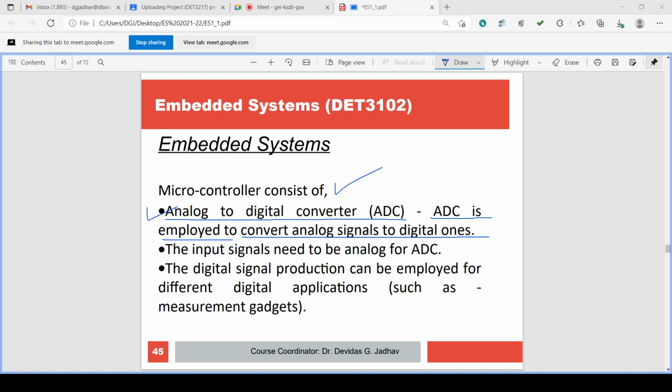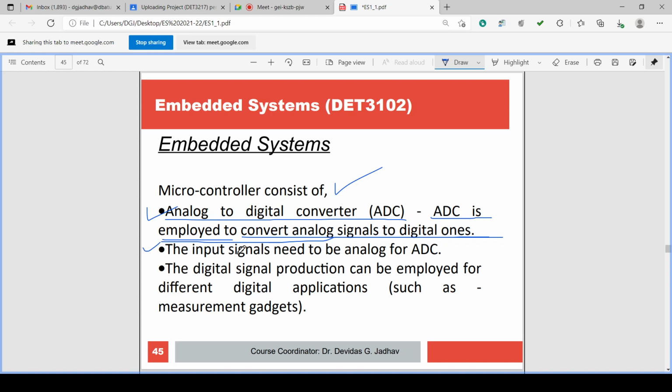In general, wherever the ADC is, what does it do? It converts an analog signal into a digital signal. So if the ADC is inside the microcontroller chip, then the ADC here will also do the same thing. It converts an analog signal into a digital signal. It is employed to convert an analog signal into a digital signal.